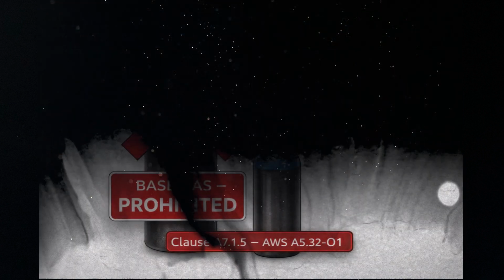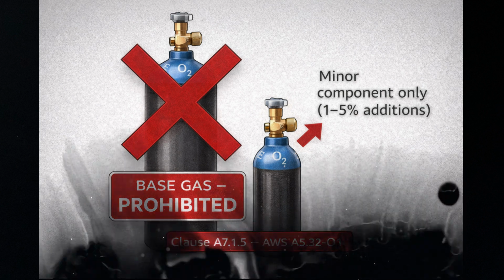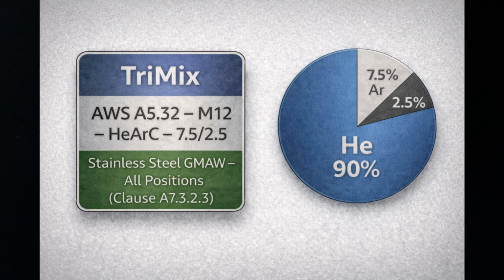The code is direct. Oxygen is never used as a base component of a shielding gas. It can only be used as a minor component. The code notes it is used as an assist gas for cutting ferrous materials, and also as a plasma gas for plasma arc cutting. This tri-mix deserves special attention.